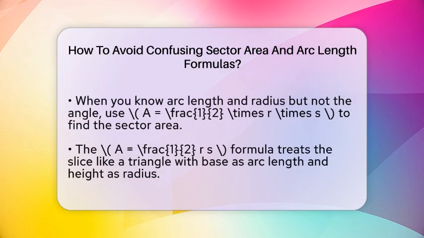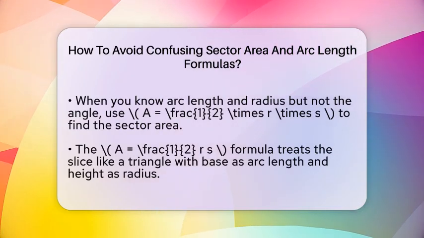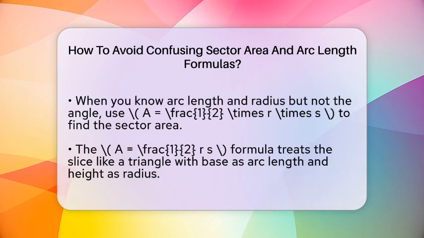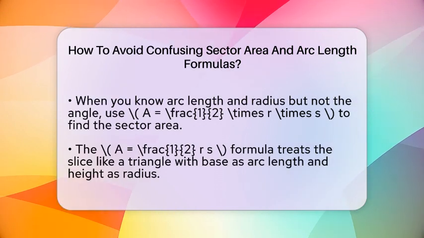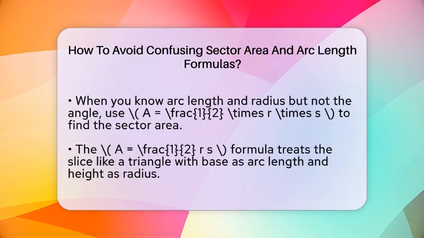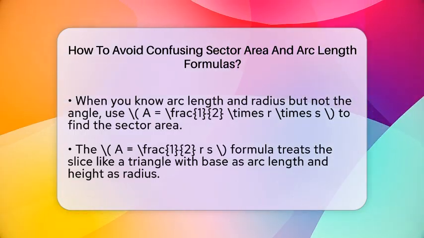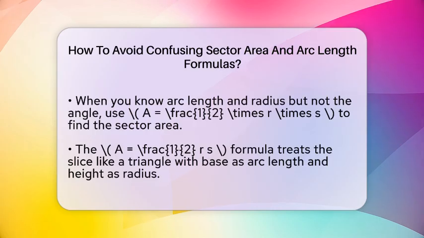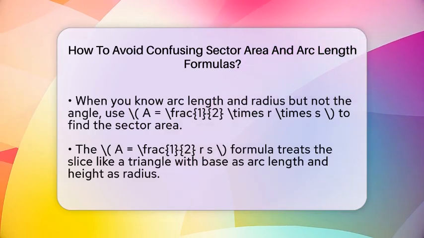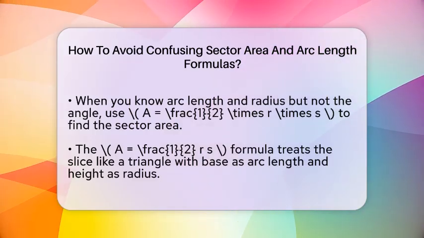If you know the arc length and the radius but not the angle, you can find the sector area with a different formula. A = ½ × r × s. Think of it as a triangle with the base as the arc length and the height as the radius. This helps when you have the curved length but want the surface area.